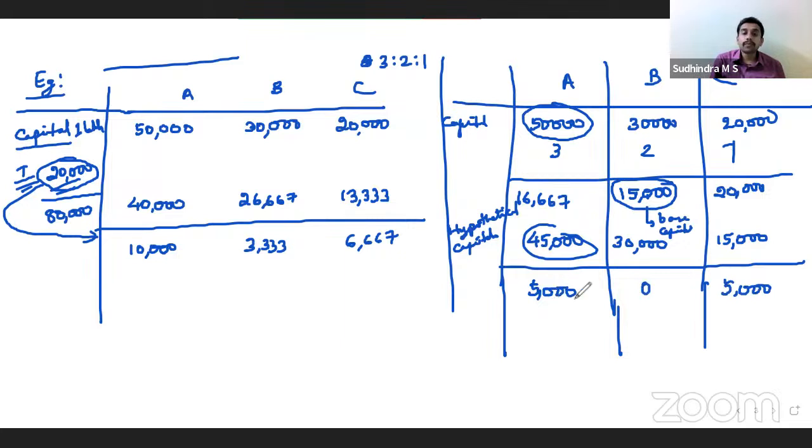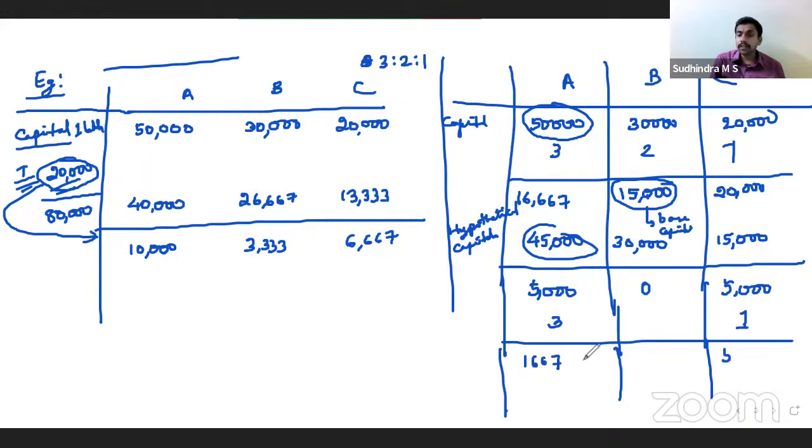So we have 2 partners. We have to reduce this 2 to 1. What do we do? Again, same exercise. Now, what are the ratios that I take? 3 and 1. Correct. 5,000 divided by 3, you get 1,667. 5,000 divided by 1 is 5,000.